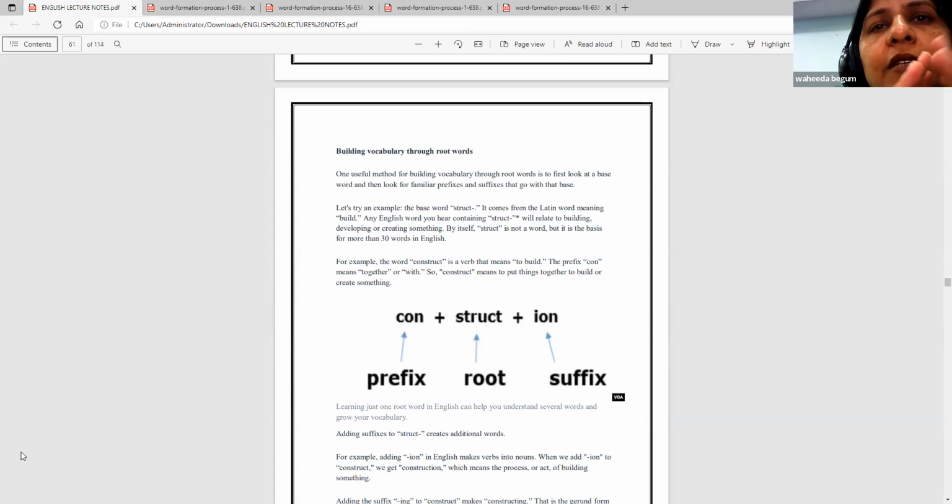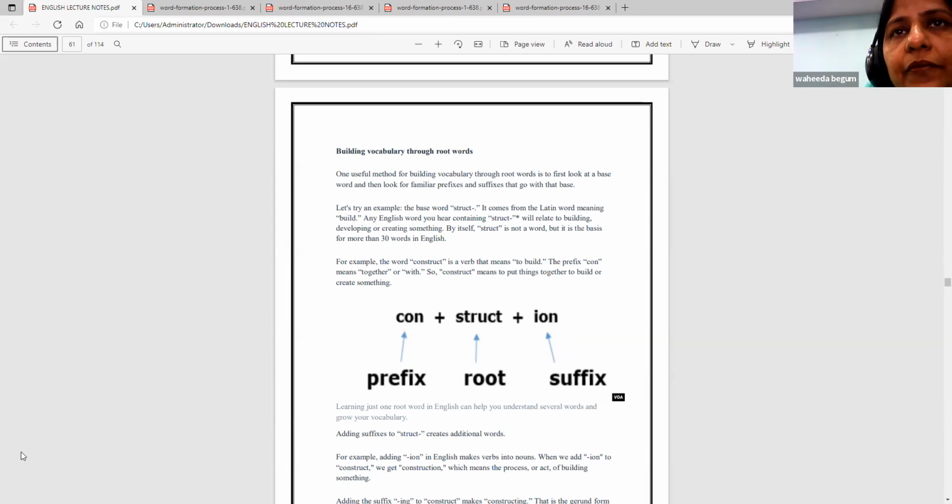The base word is, for example, struct. It comes from the Latin word meaning build, structure. So struct relates to building. The word has come from Latin and it means to build. The struct word will relate to building, developing or creating something. By itself, struct is not a word, but it is the basis for more than 30 words in English, like